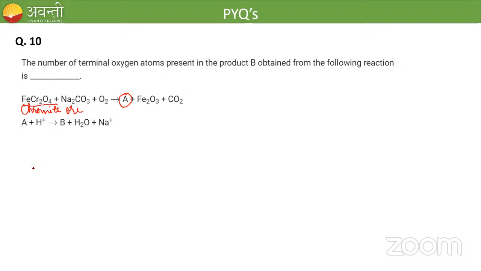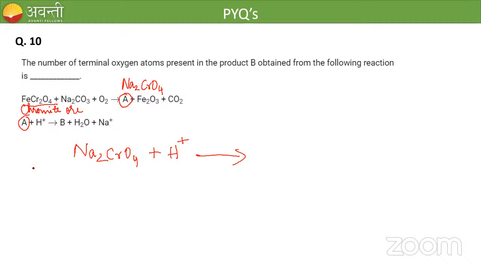The first step is the conversion of chromite ore to sodium chromate, right? So the formula for sodium chromate is Na2CrO4. This compound A, sodium chromate, is treated with acid. This is the second step, and it gives out B.